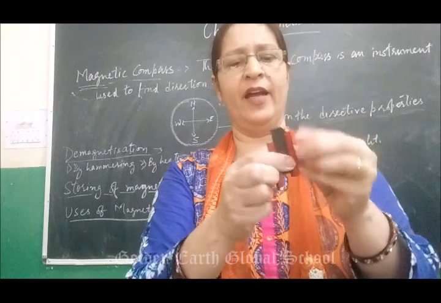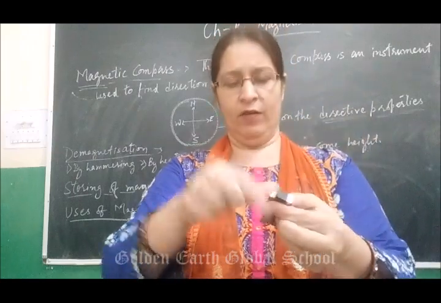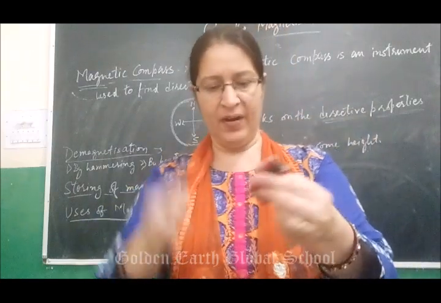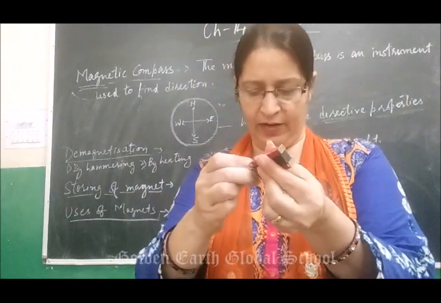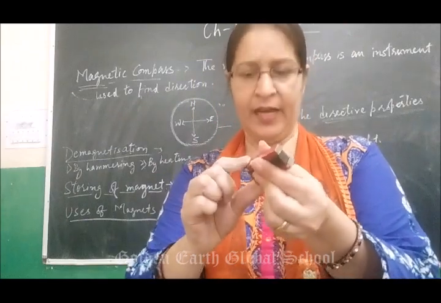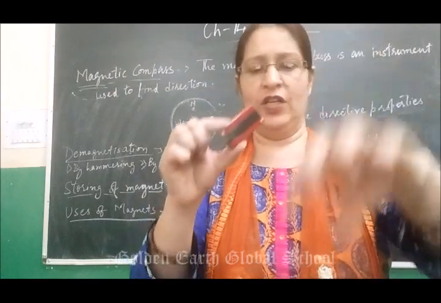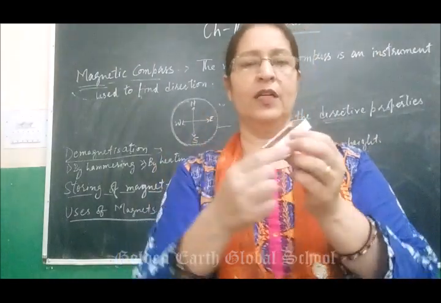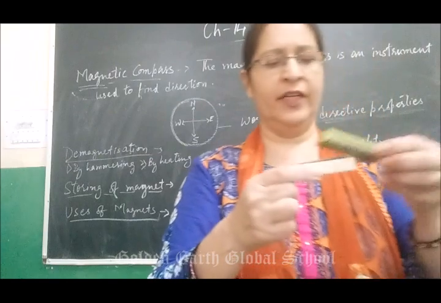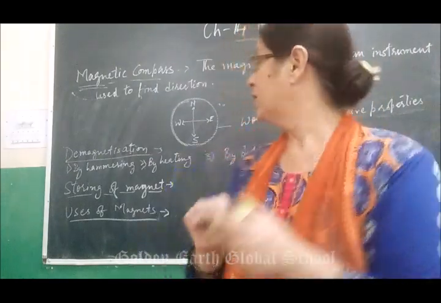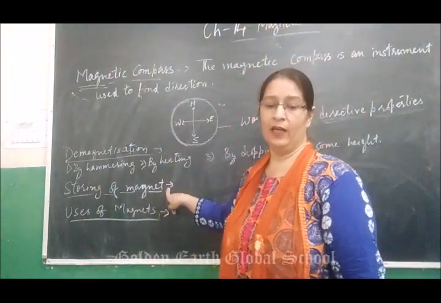Between the two bar magnets, there is a wooden partition, and at the bottom there will be a magnetic keeper which will fix the magnets in position. Then we can put it in a box and cover it like this. We can store a magnet.